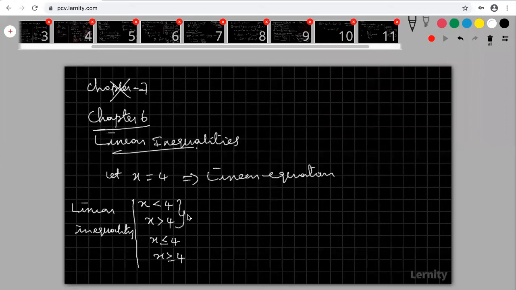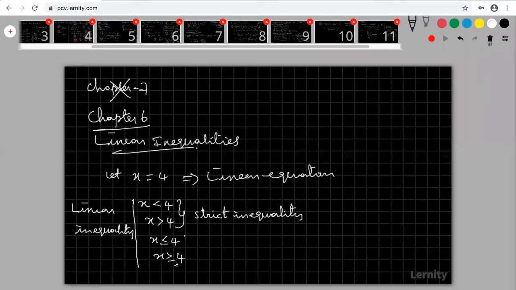In this, the first two are called strict inequalities. What is a strict inequality? Why are we calling this a strict inequality? Anybody knows? Look at that. My x is strictly less than 4, not equal to 4. Please try to understand. Here my x is strictly greater than 4, not equal to 4. Therefore this is called my strict inequality.